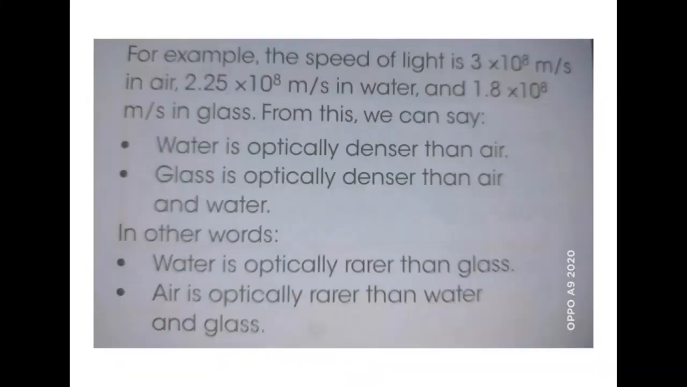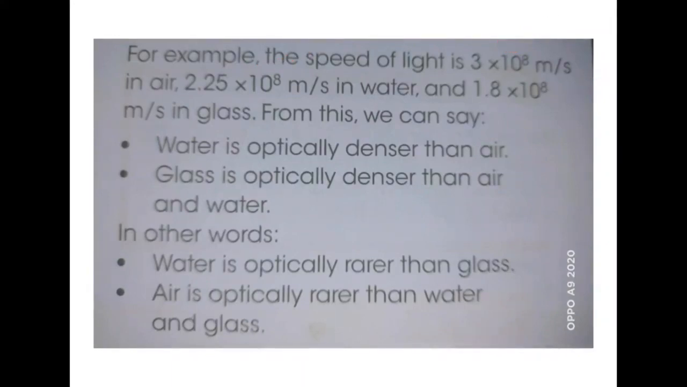The speed of light in different media is different. Like the speed of light in air is 3 into 10 to the power 8 meter per second. In water it is 2.25 into 10 to the power 8 meter per second, and in glass it is 1.8 into 10 to the power 8 meter per second. So these are the velocities of light in different media: air, water and glass.